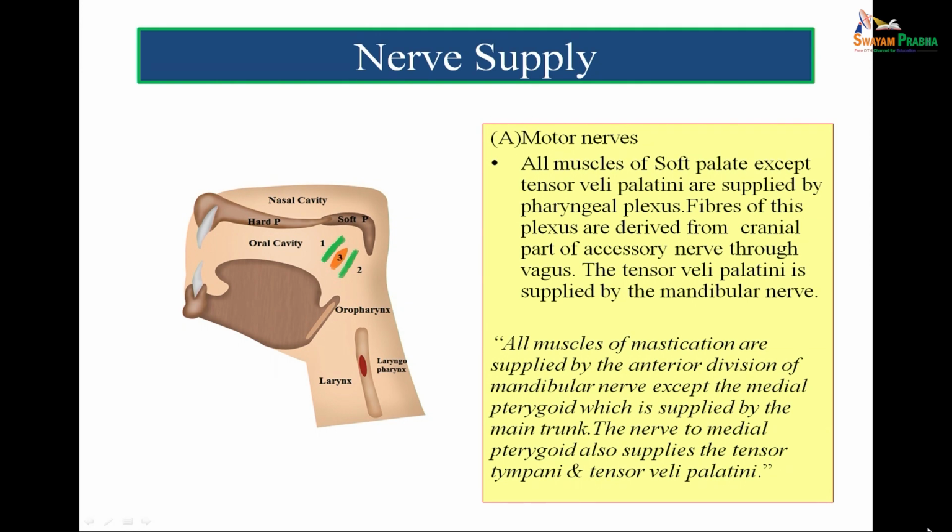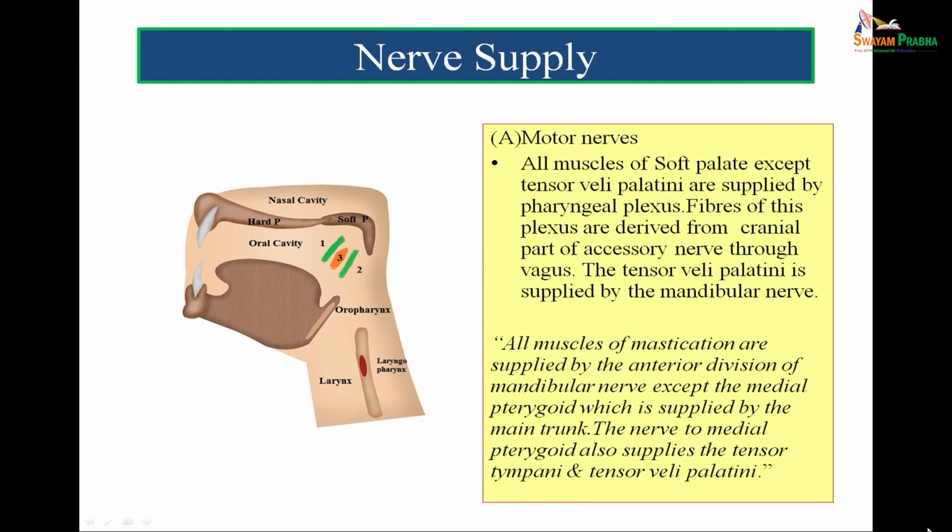by the mandibular nerve. If you remember, when we did the muscles of mastication, at that time it was reinforced and taught to all the students that all muscles of mastication are supplied by anterior branch of mandibular nerve except the medial pterygoid, which is supplied by the main trunk. Therein, another line was there, the nerve to medial pterygoid also supplies the tensor veli palati and the tensor tympani.